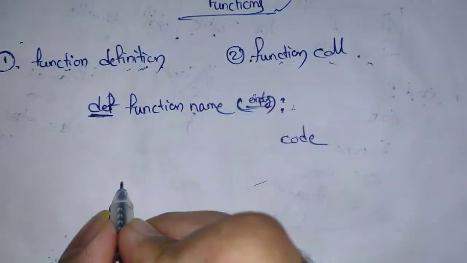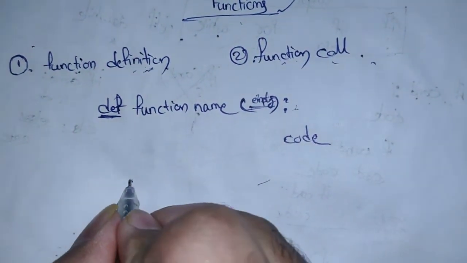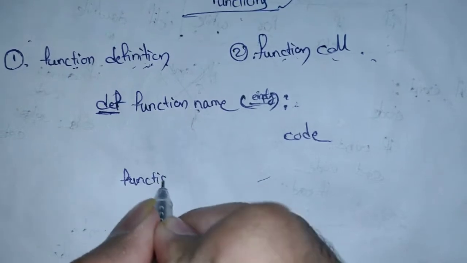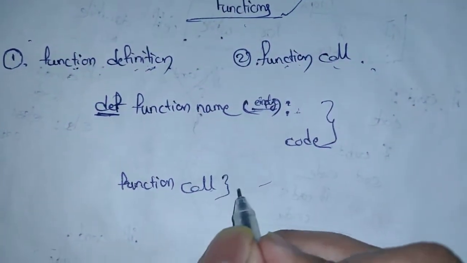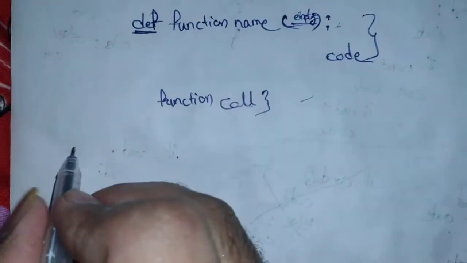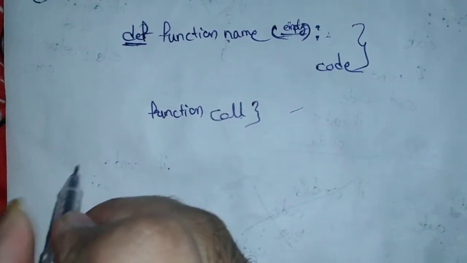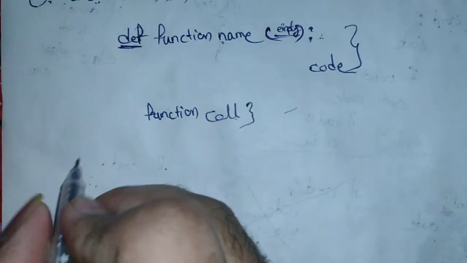After writing your code, you have to call the function. You have to write the function call here. So this is the function definition, and here we write the function call. We will see a small program to understand these concepts of functions.